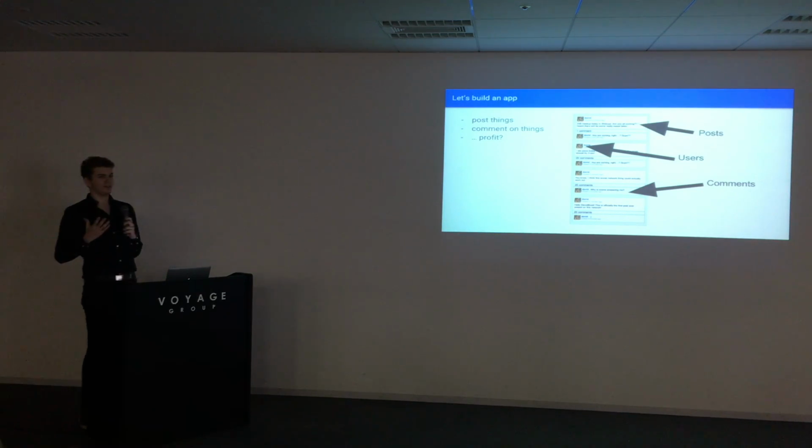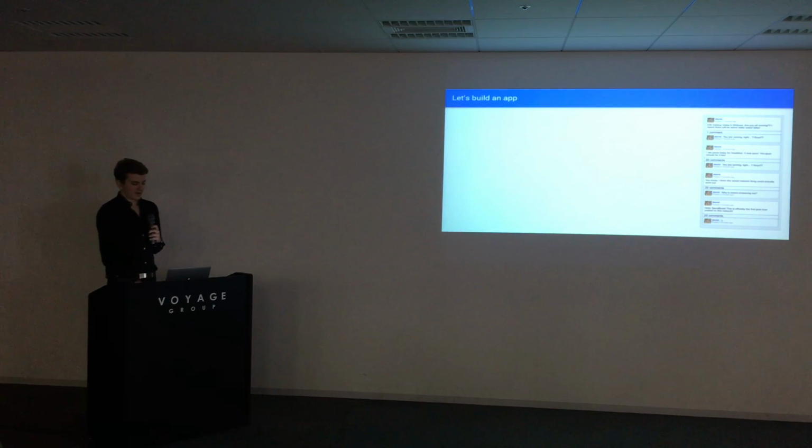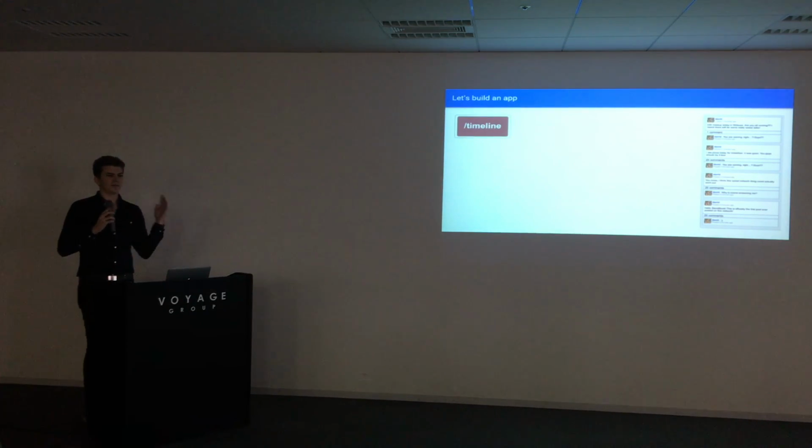So if we try to design this as endpoints in our REST system, we would probably start with a timeline endpoint or something like that. And in this timeline endpoint, because we are doing strict REST, we try to decouple everything, keep it local, and reduce data duplication. We would do something like this.